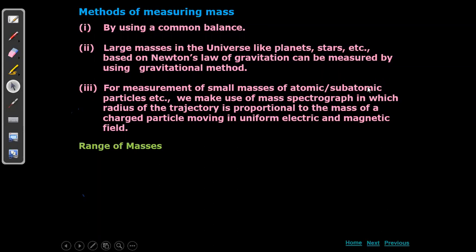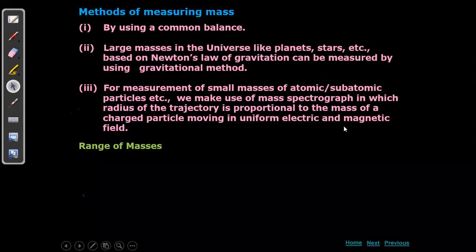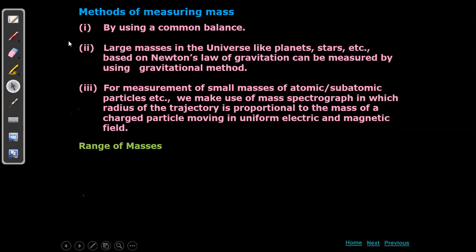This NMR, nuclear magnetic resonance, is similar to how people go into a CT scan. A large setup will be there, and based on that they will be measuring it. It will be under electric and magnetic field effect, and we will get a graph out of it. That graph will be analyzed. That is how we measure different ranges of masses.